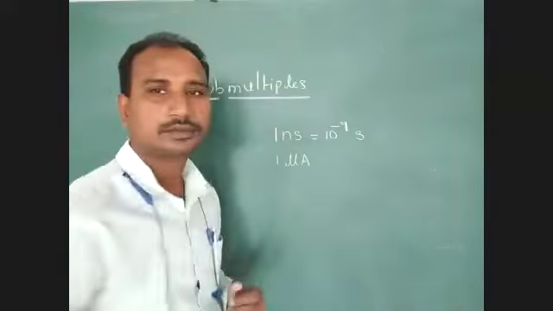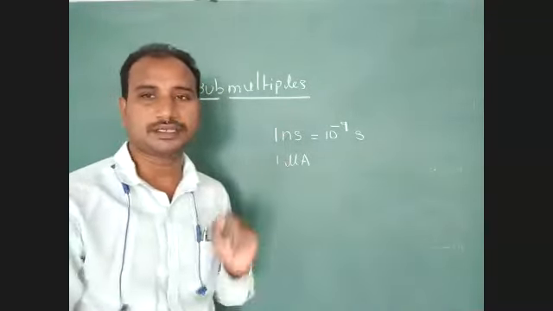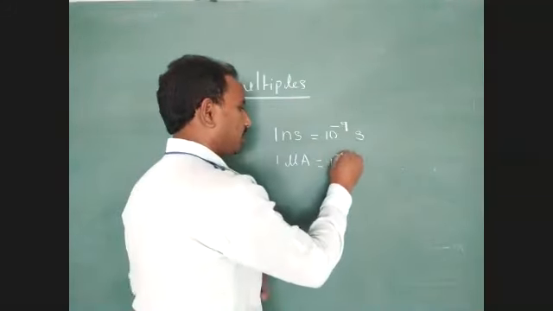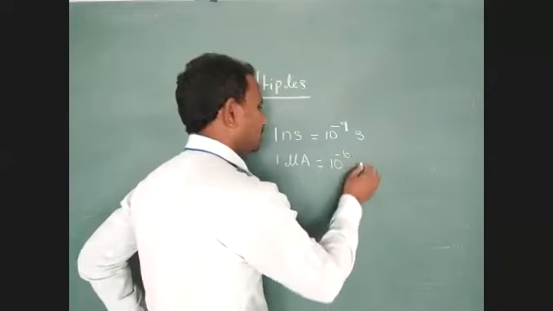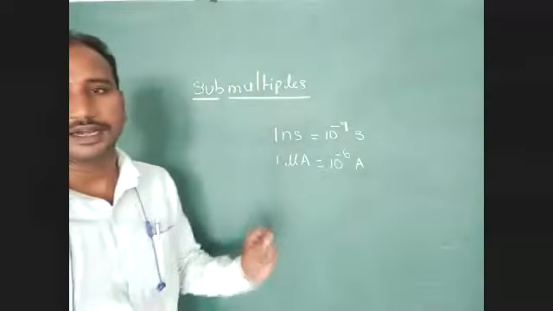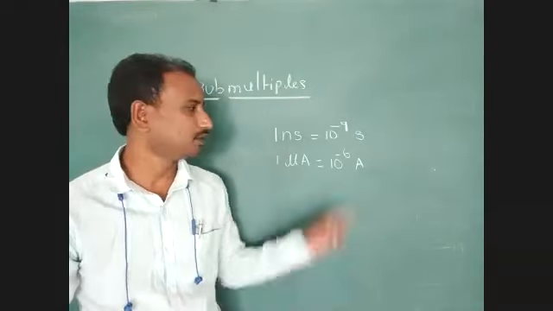Next one, micro ampere. Here micro means 10 to the power of minus 6. We have to identify this point. 10 to the power of minus 6 ampere. Ampere is the standard unit of electric current. Can you identify this point?